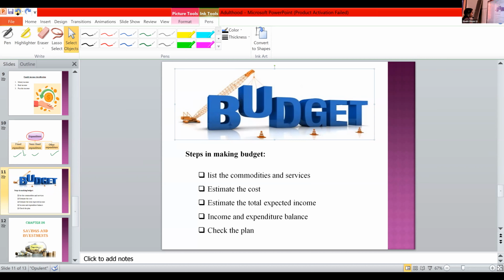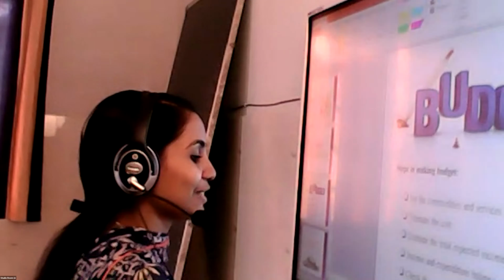Then we already learned that there are different steps in managing our resources, or time management. What is it, Sana? Steps in managing resources. Planning. That is a code we used.